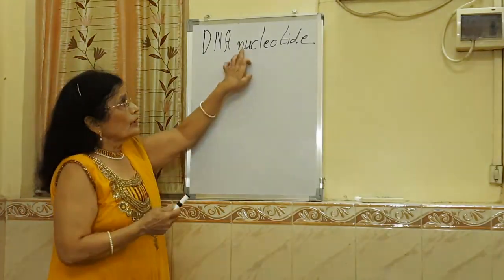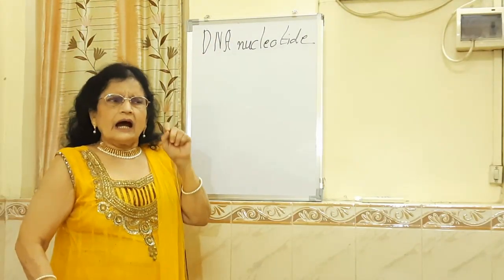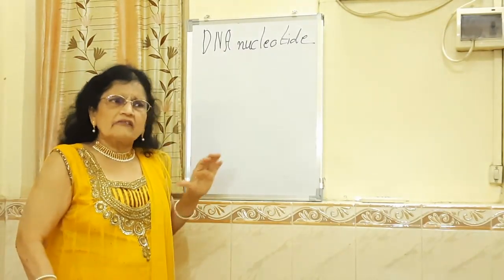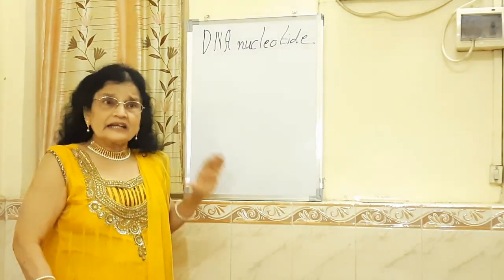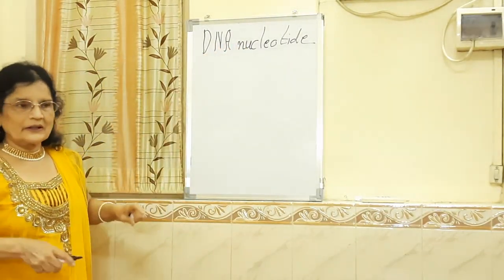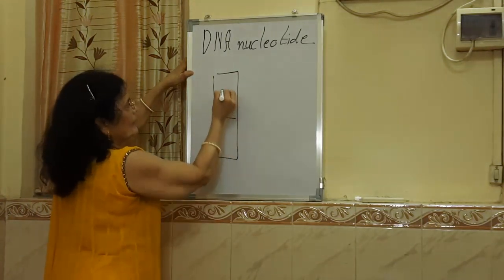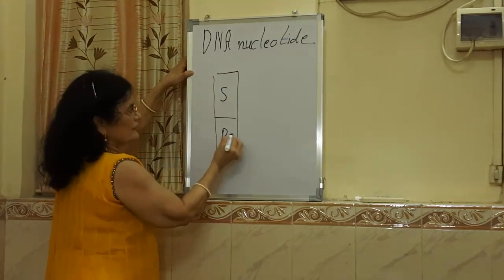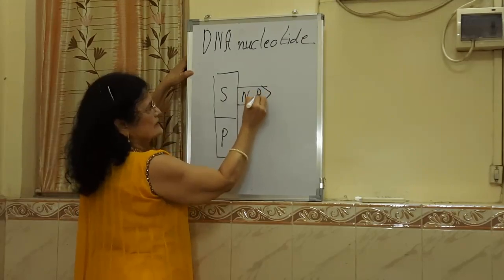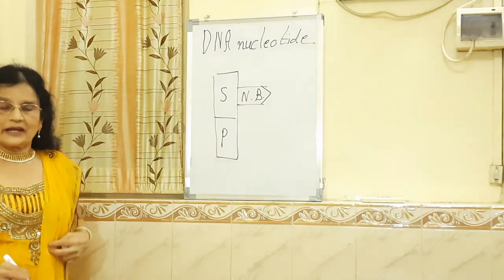Similarly, a nucleotide of DNA means a unit which is functional and which cannot be divided further. That is called a DNA nucleotide, and it has got 3 components: sugar, phosphate, and attached to sugar here is the nitrogen base. So this is called a DNA nucleotide.